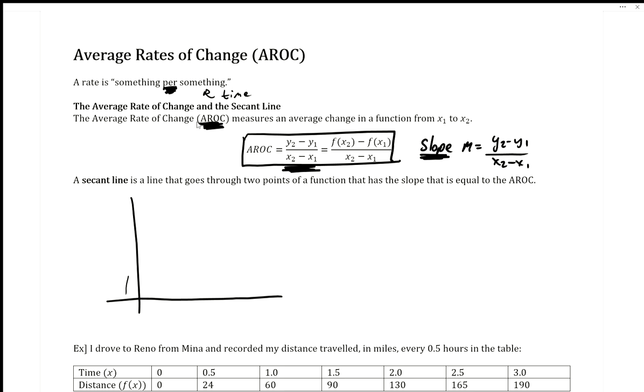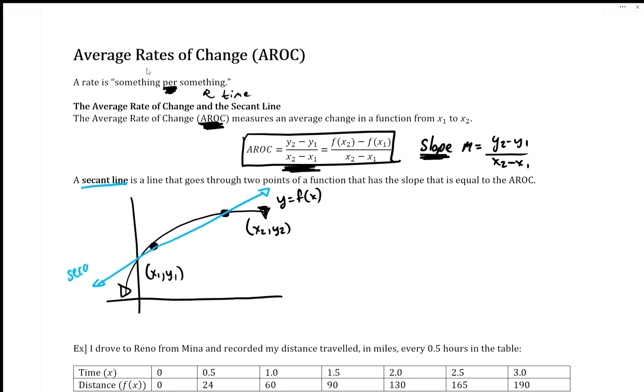Say I have a function, and I'm just going to draw some kind of curve like that. Here's our function y equals f of x. If I want to know the average rate of change from this point to this point, this is my first point to the left, which I'll call x1 comma y1. And this is my second point to the right, which I'll call x2 comma y2. The line connecting these two dots is what's called the secant line. So this is the secant line in blue.